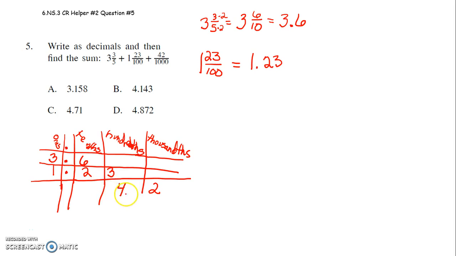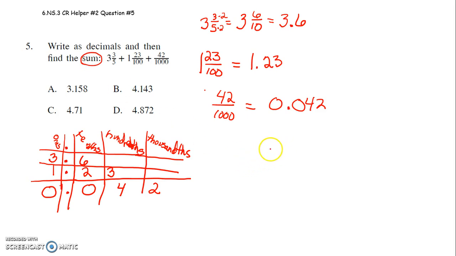The 4 is in the hundredths, so we need a 0 in the tenths and a 0 in the ones place. 42 thousandths is 0.042.